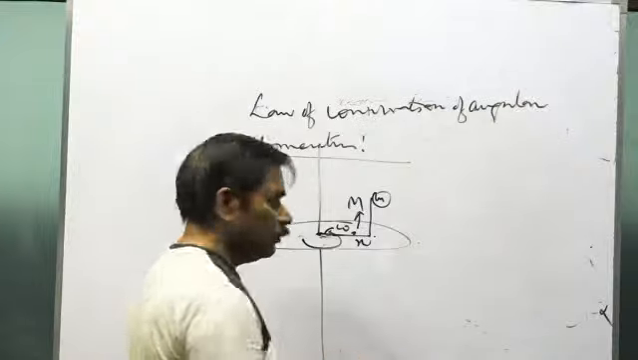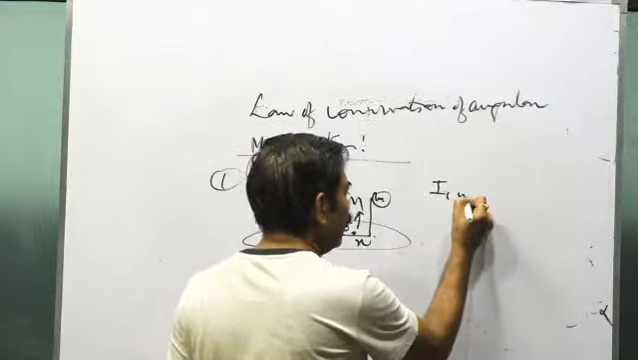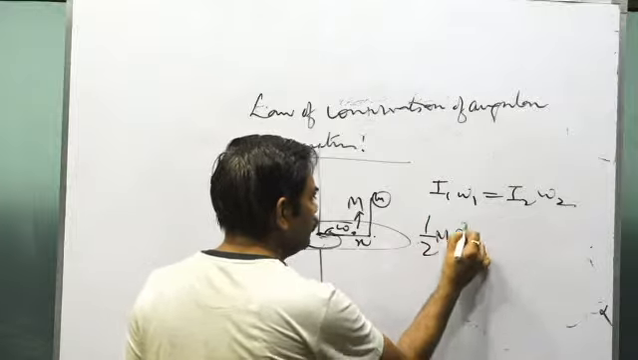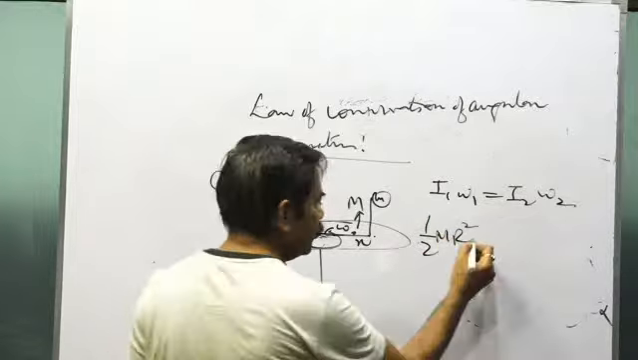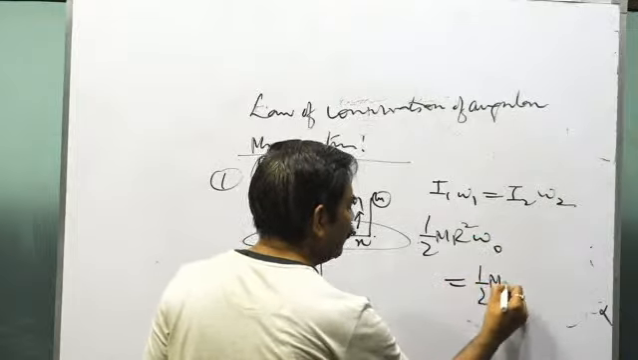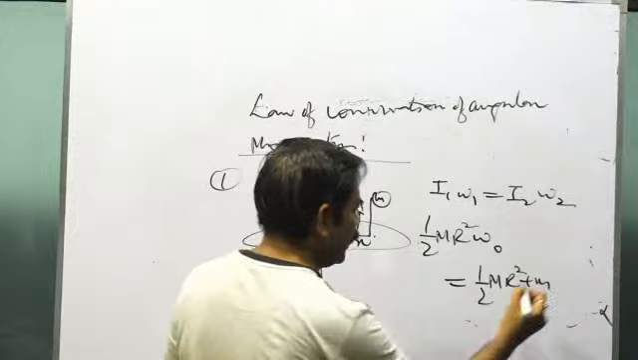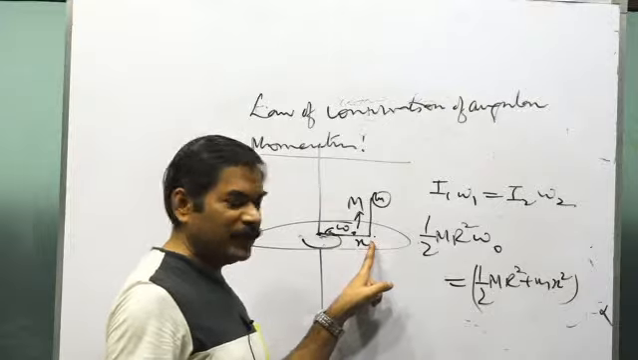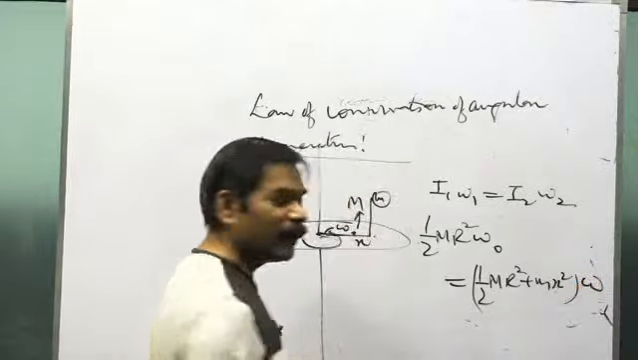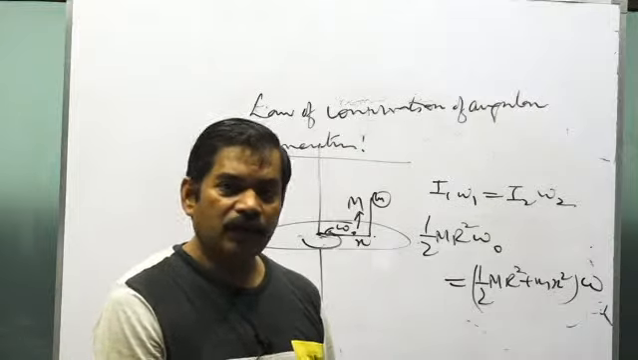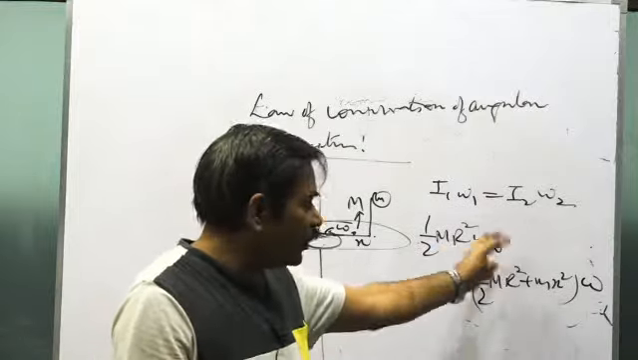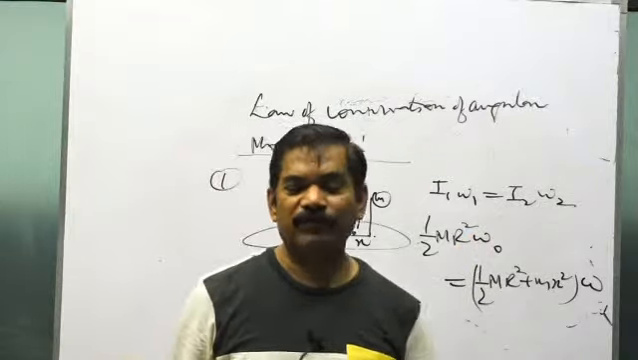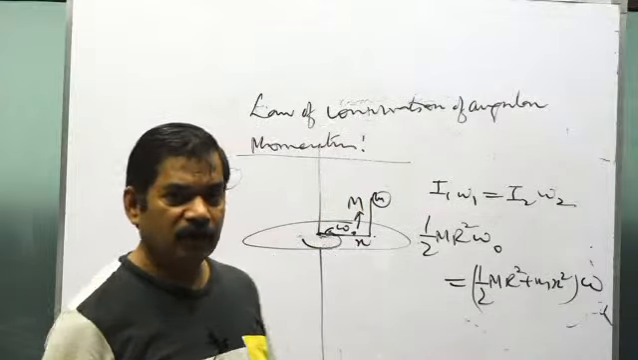What you have to do? Because there is no external torque, I₁ω₁ equals I₂ω₂. I₁ is what? Half MR² of the disk, into ω₀. Final I is half MR² of the disk plus mx², this is of the block, which will be like a particle, into ω. You get the ω. So because you got the ω initial, you have the ω final, so you can find the change of energy or the loss of energy or the gain of energy, whatever happens in all such cases.